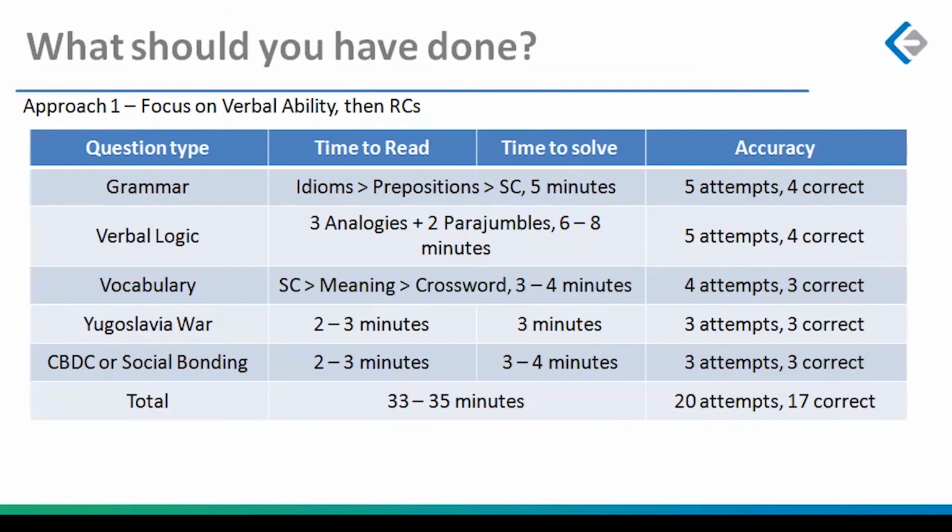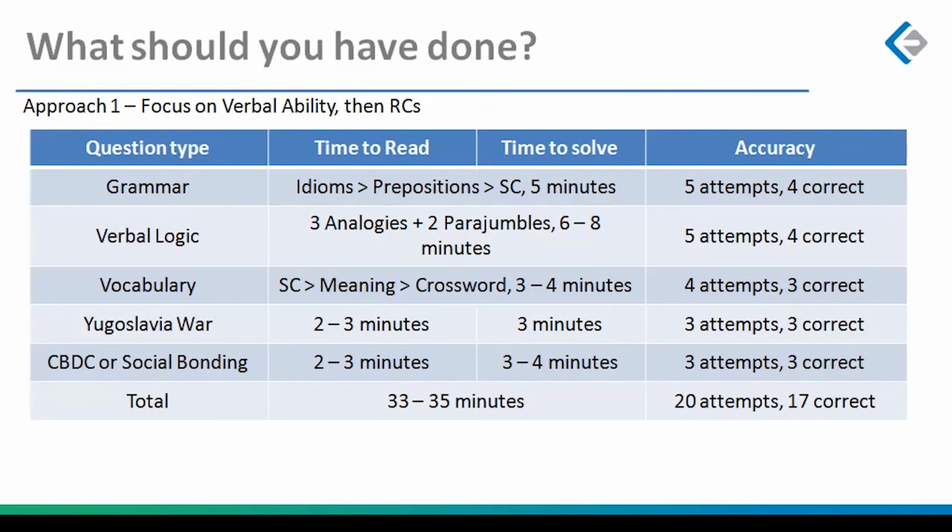And then depending on your reading skills or your preferences of topics, you could have either picked up the central bank digital currency passage, or you could have picked up the social banding passage. Same, 2 to 3 minutes to read, 3 to 4 minutes to solve, 3 attempts, 3 correct. I am imposing that 100% accuracy on RCs because I know that is where you can get 100% accuracy in IFT. It is just about selection skills.